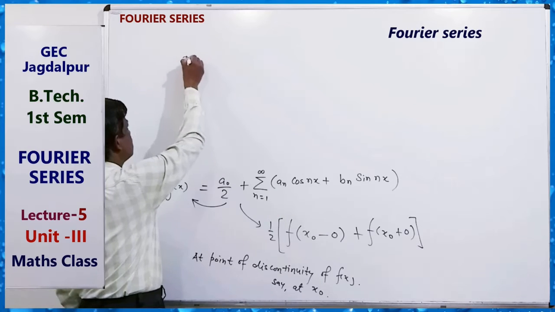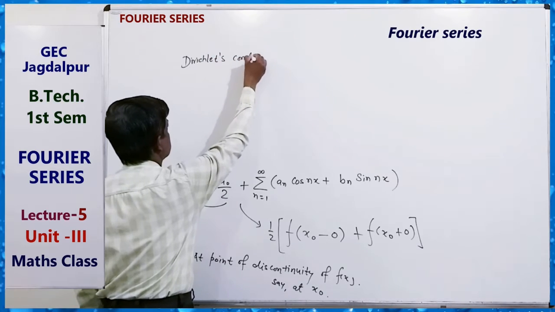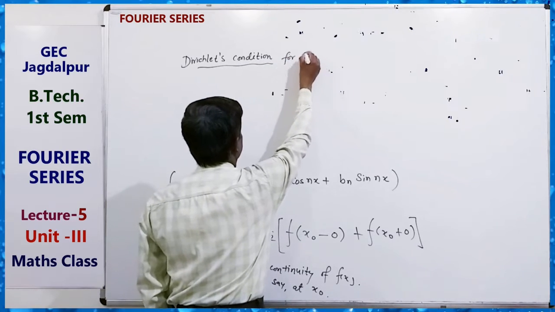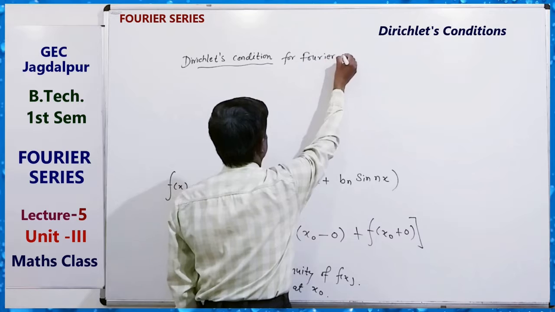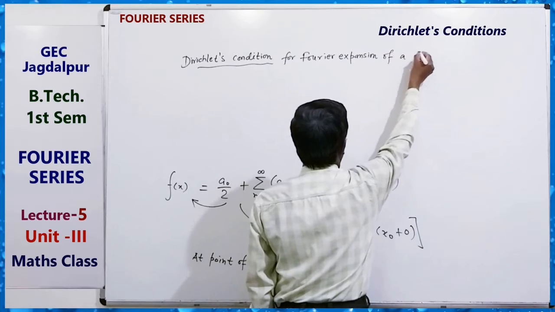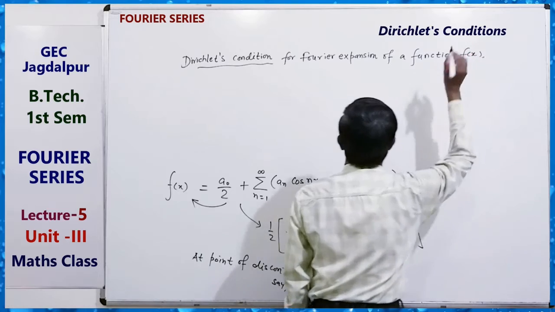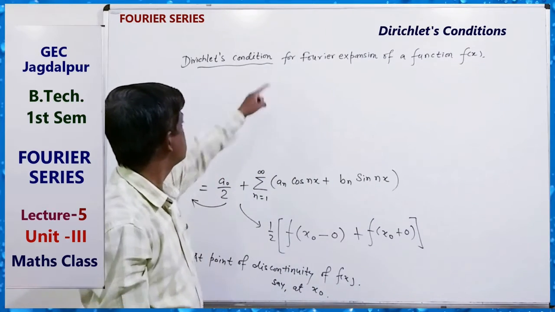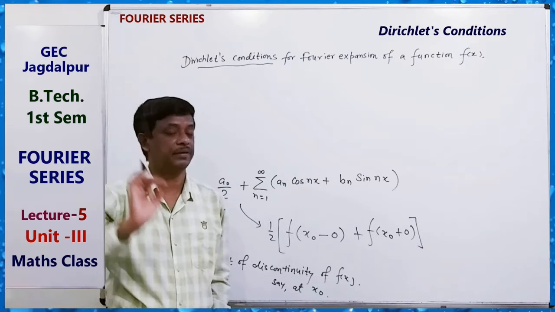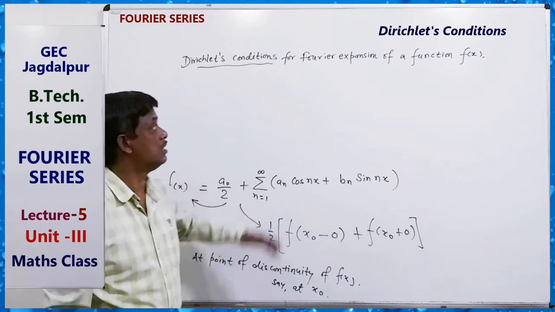Dirichlet's conditions for Fourier expansion of a function f(x): f(x) can be expanded as a Fourier series if the following conditions are satisfied.